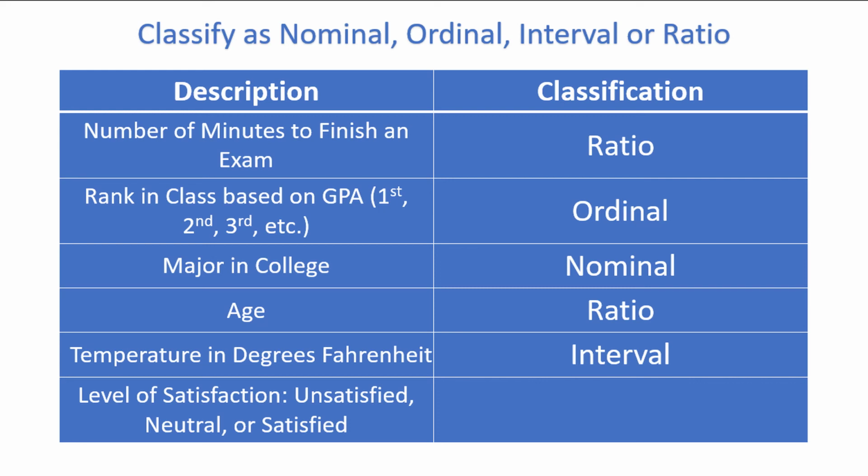Level of satisfaction for a product as unsatisfied, neutral, or satisfied is at the ordinal level of measurement, as the responses can be ordered from worst to best, but the differences between the options are subjective and therefore not meaningful.